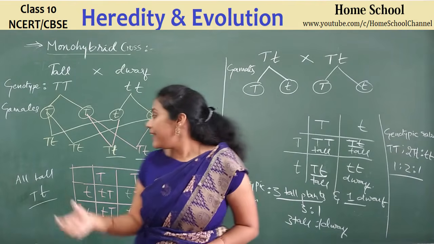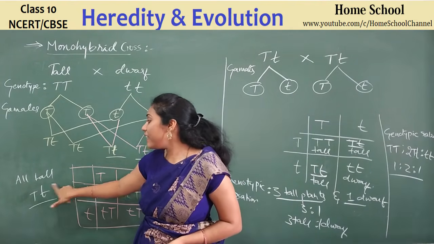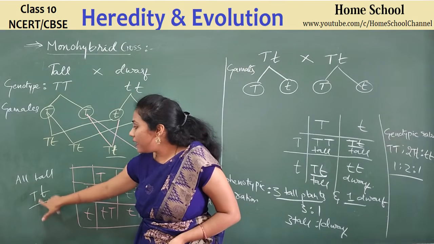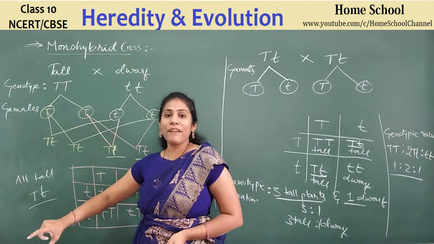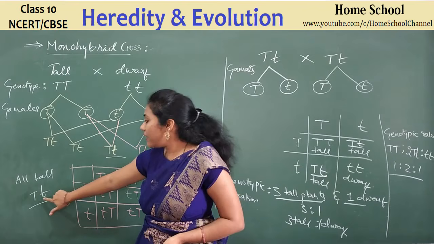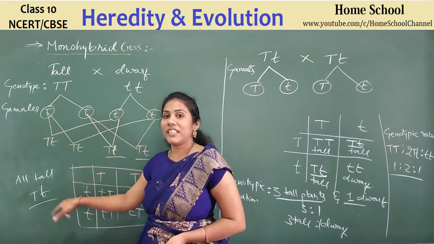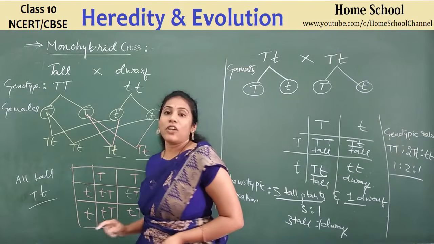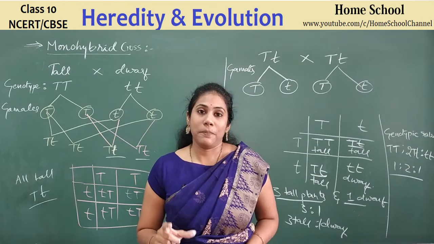Though you have a gene for dwarfness, all plants are tall because this particular gene, capital T, must be more powerful. That's the reason it has dominated over the small t and got expressed in the generation. So all plants were tall. This is the conclusion he gave out of this experiment.